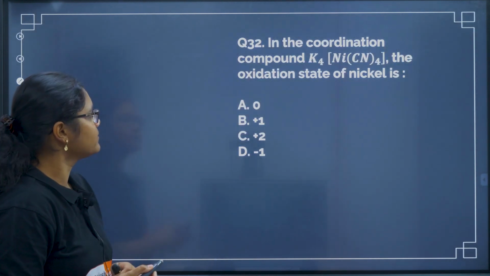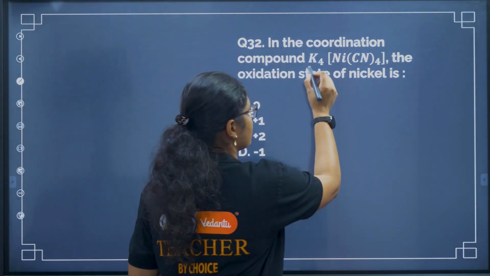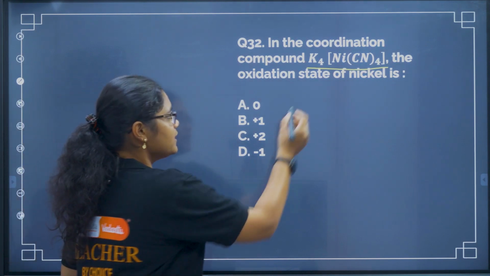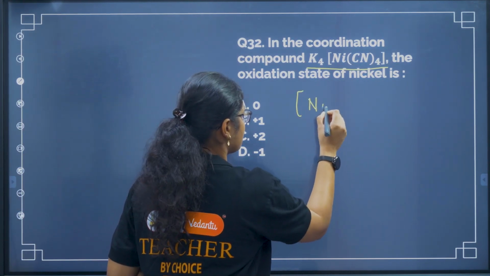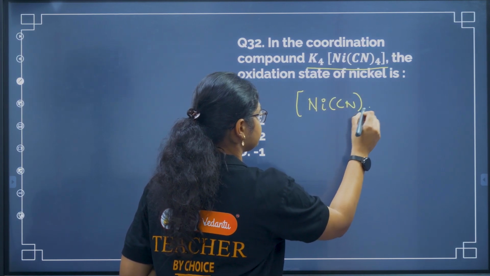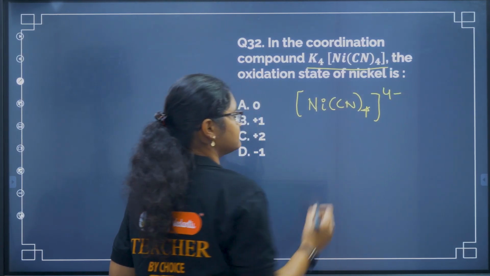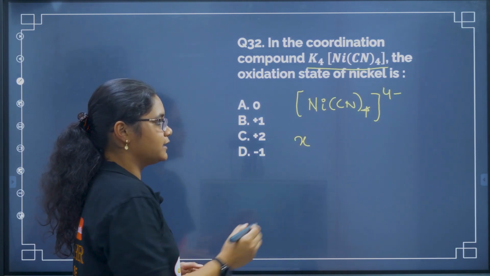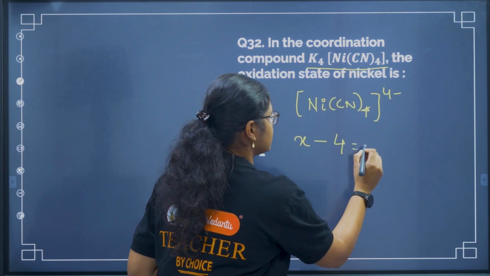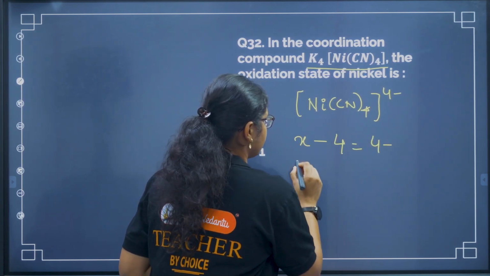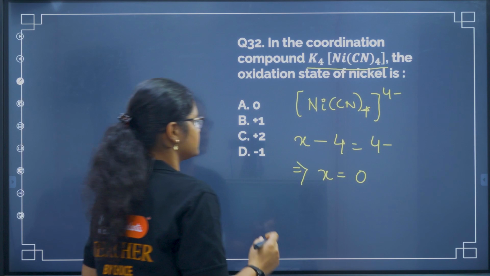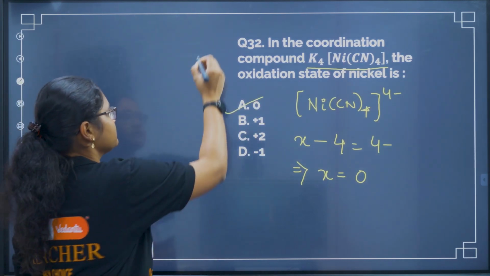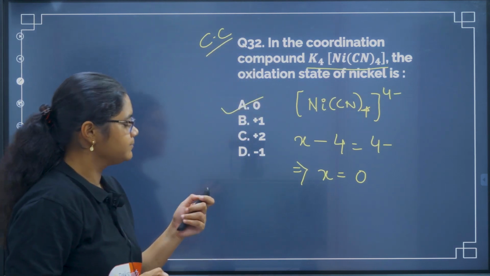Now going to the next question. This is the coordination compound given to us, and the oxidation state of nickel is asked. This is a very simple question. You can see Ni(CN)4. What will be the charge of this compound? It will be 4 minus, right? So if you take Ni as X, CN is a ligand, it is a -1 ligand. So we get X + 4(-1) = -4, so we will get X equal to 0. So the answer is option A. This is a simple, direct question from your coordination compounds.